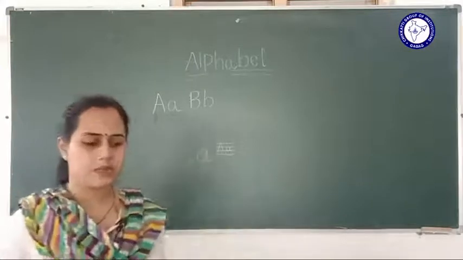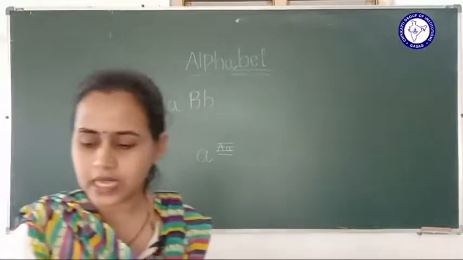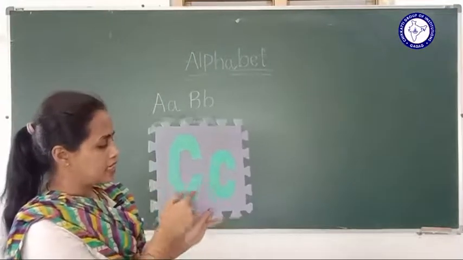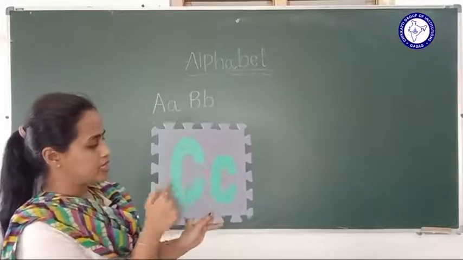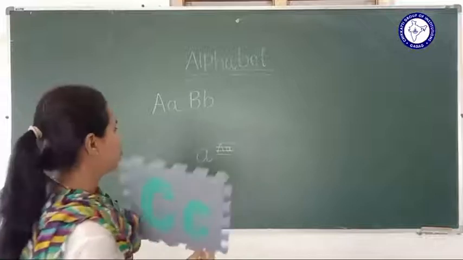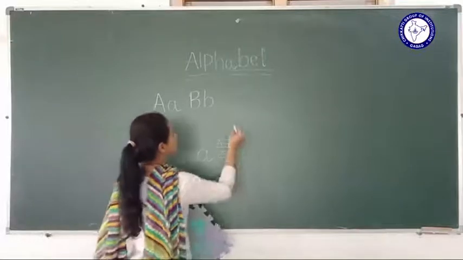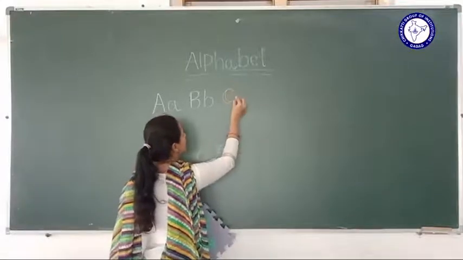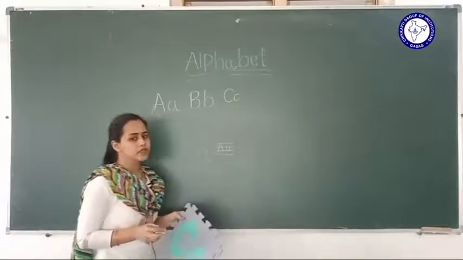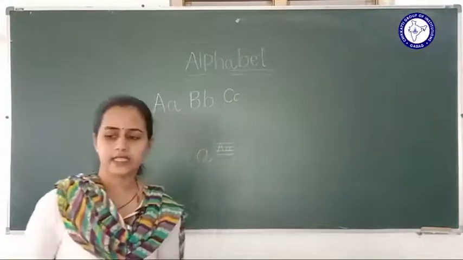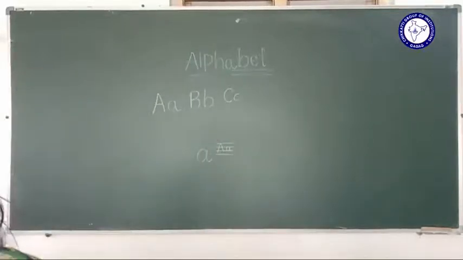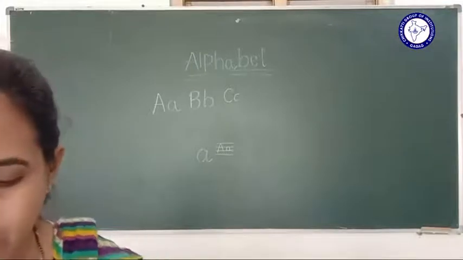The next alphabet is C. Capital C and small c. Here the capital C and the little c, the small c, right? So the next letter is what? D, right? You have to say after me.